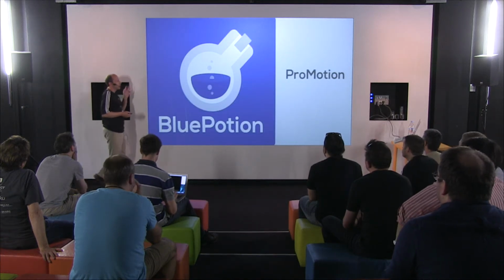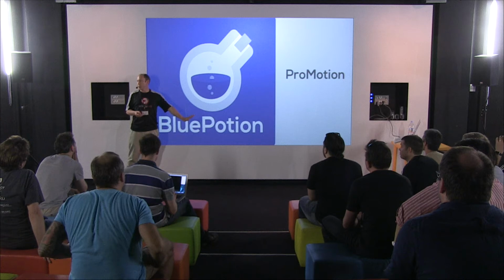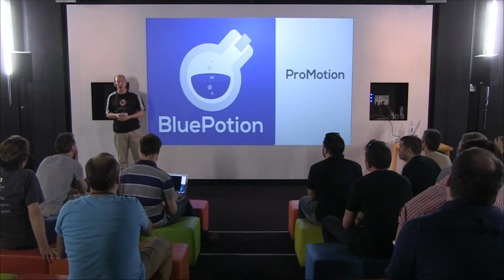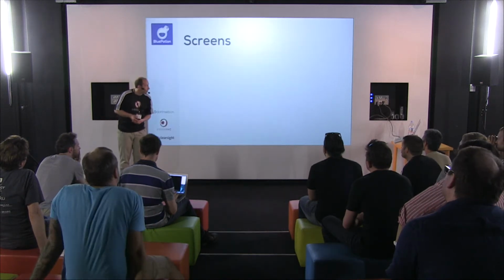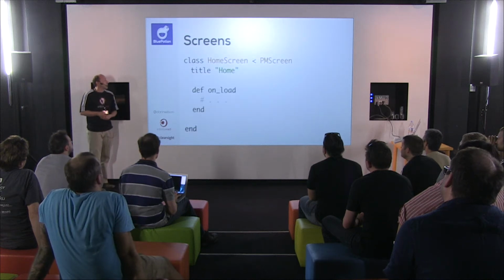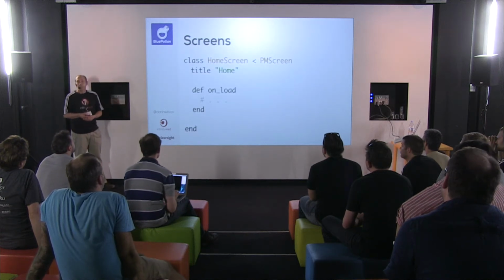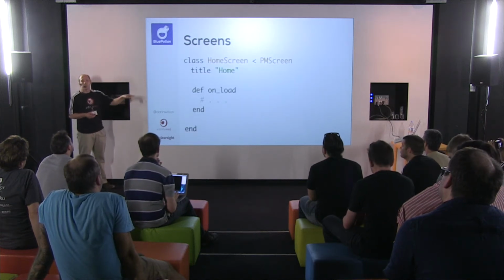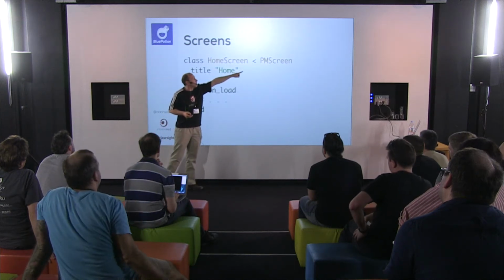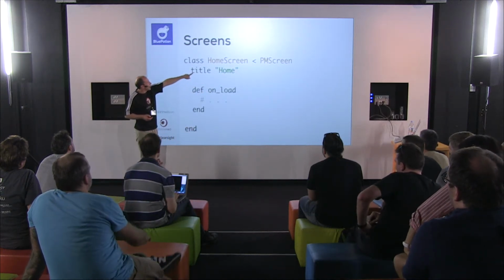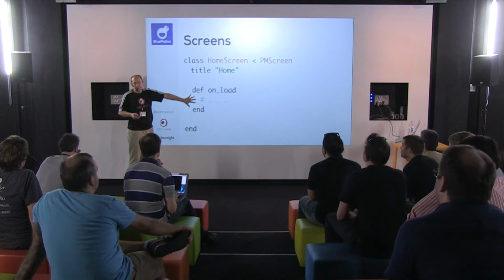So this is going to be kind of a whirlwind tour through some of the main features in BluePotion. Let's start with the promotion side of things. Here's some working Android code. If you've watched the last two talks, this is going to look very familiar. We've got a home screen that inherits from promotion screen. We're setting a title. We have an onload method.